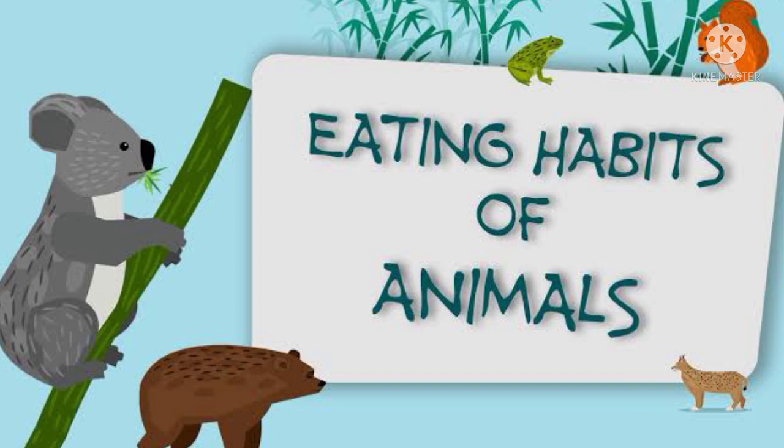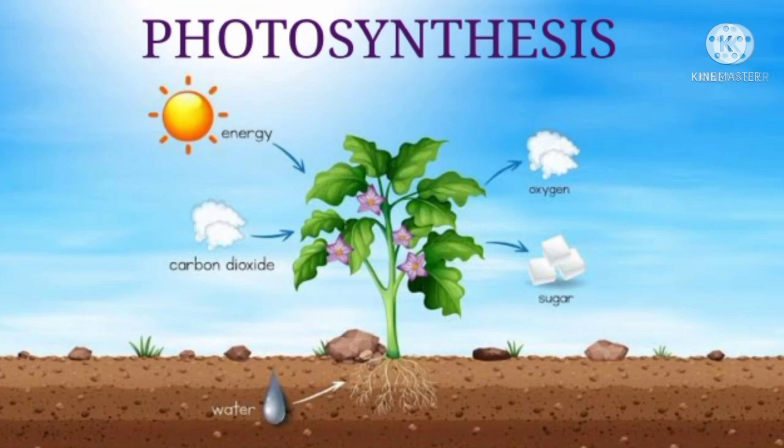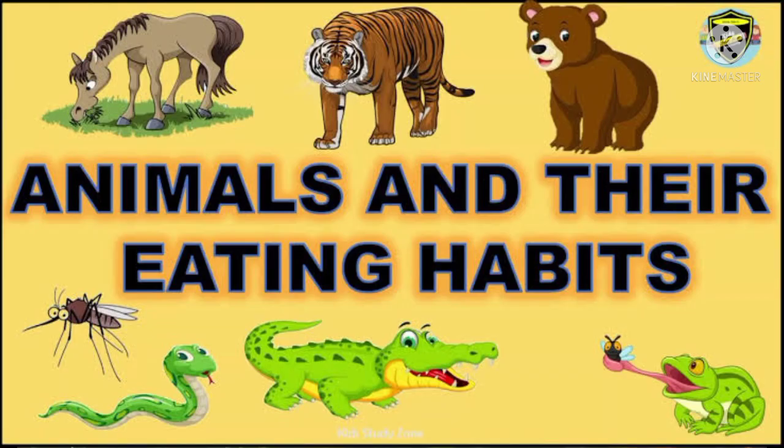Students, as we know, plants are able to make their own food, isn't it? Yes. But animals are not. So, animals cannot prepare their own food. They depend on plants for food either directly or indirectly.